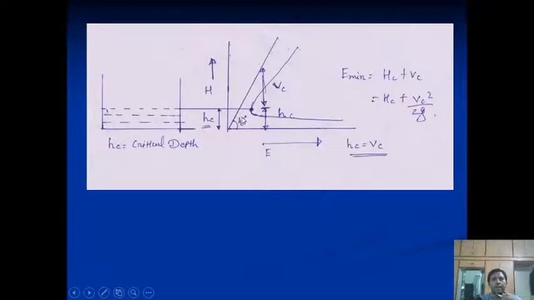And the third case is where we observe that at some point the specific energy is minimum. At this point, the distance from the horizontal to this point and from the inclined line to this point are both the same. So at this time the velocity is critical and the depth is critical. That's why we call this point E minimum, where depth is critical and velocity is critical. These two points merge here, and we receive the minimum specific energy at this point.